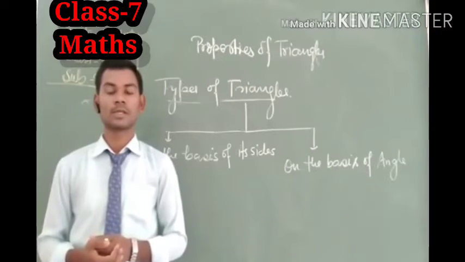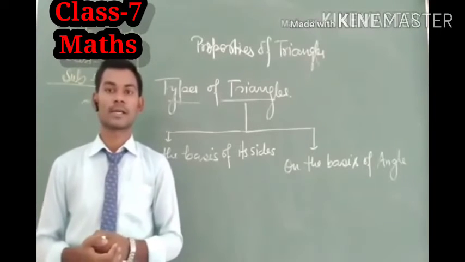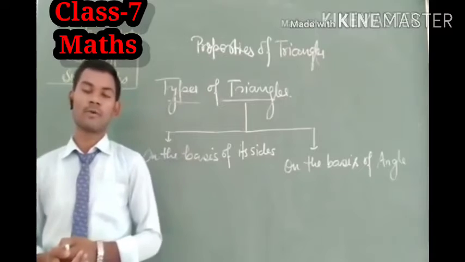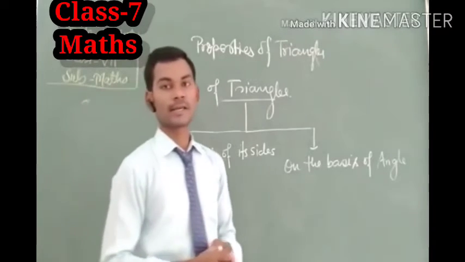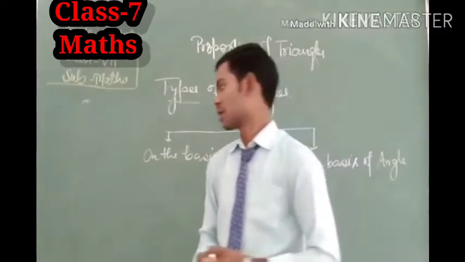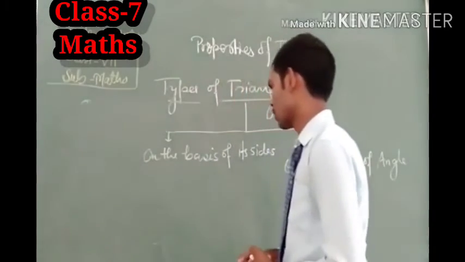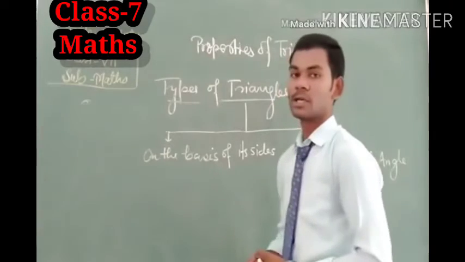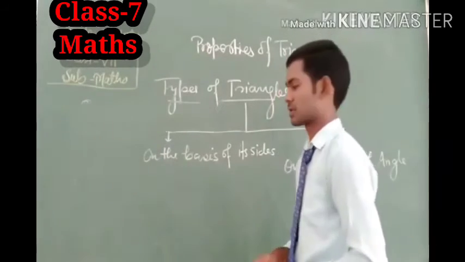Okay, so let us see what the subcategories of the triangle are. First we shall discuss the categories of the triangle on the basis of their side. Further, the triangle on the basis of its side is divided into three parts.